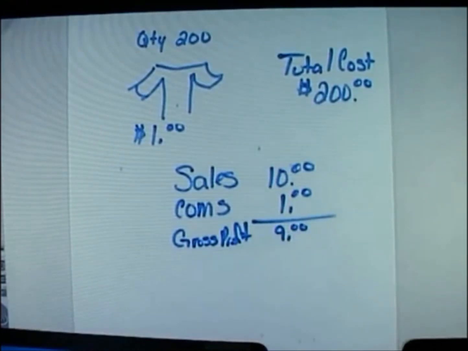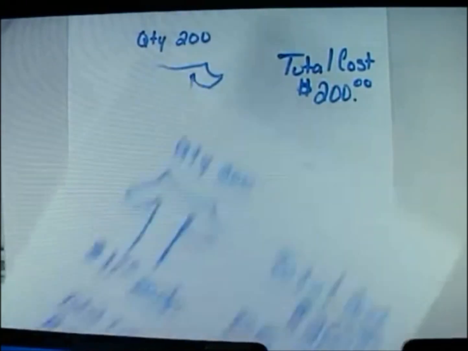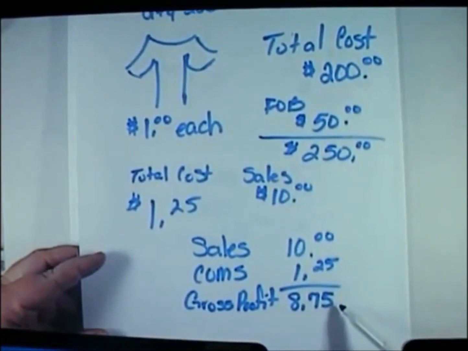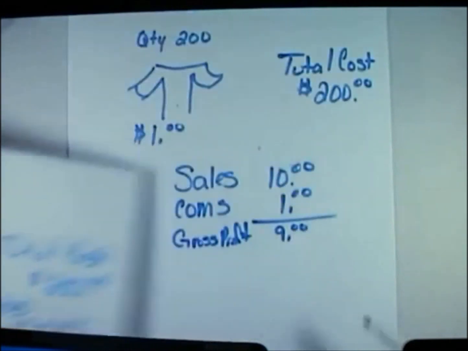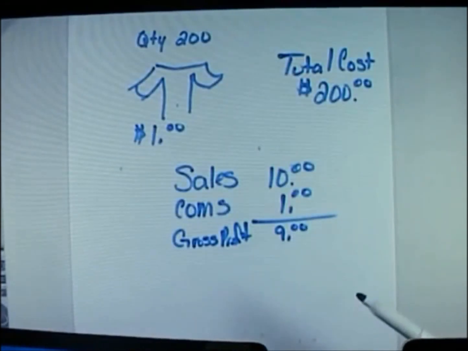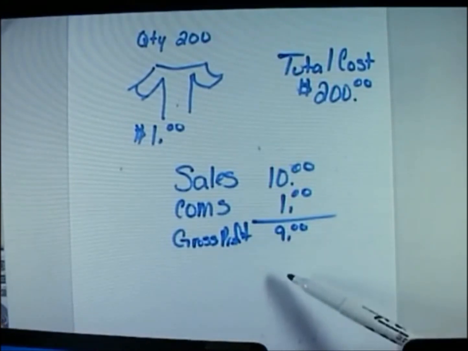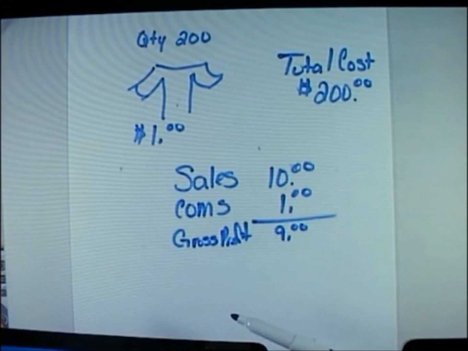Okay? And if you look at this side by side, you get $9 for this one and $8.75 for this particular example. You would think, well, we actually come out better with the $9. And in all actuality, you don't come out better. What's happening here is this $9 now needs to cover the cost of the shipping.